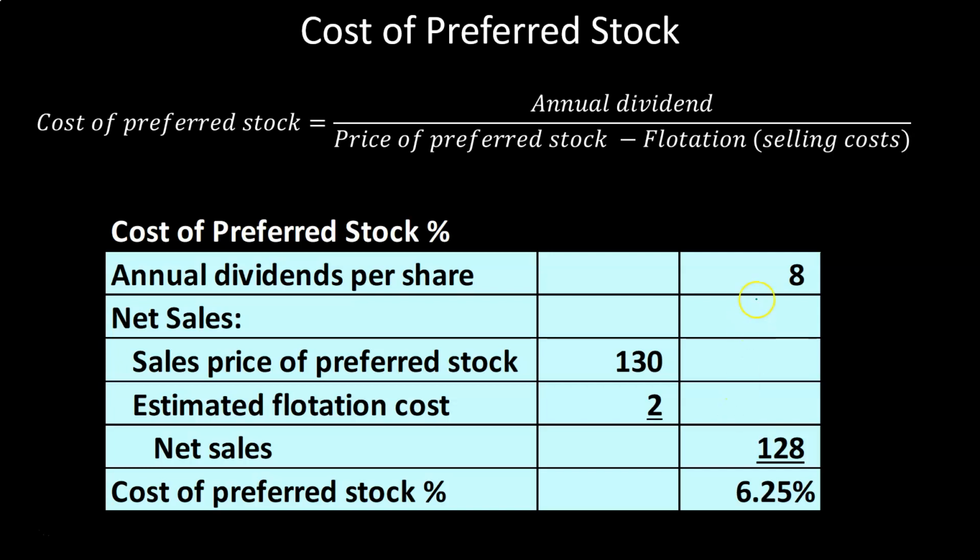Then we can compare the $8 that we're going to pay on an annual basis to what we got, which isn't $130, even though we sold them for $130, but the $128 after the one-time issuance costs, and that'll give us the cost of preferred stock at 6.25. So now that 6.25, we can compare to other types of financing options.